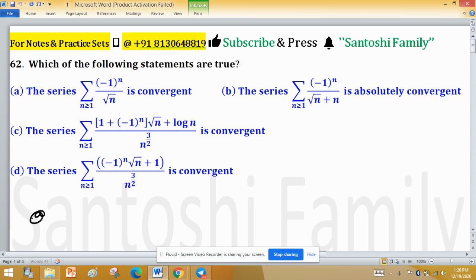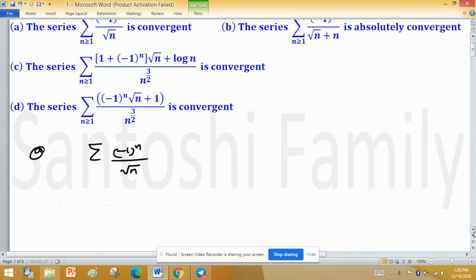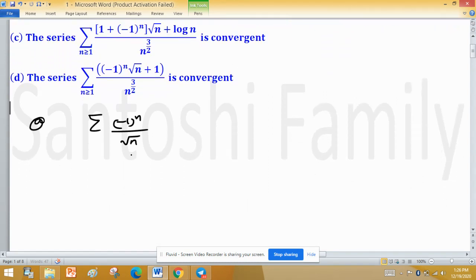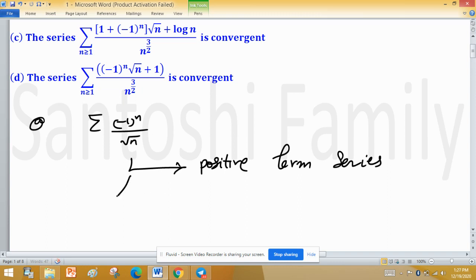Now first take option A, series minus 1 raised to the power n divided by root n. It is alternating series, and for alternating series we know the concept of Leibniz test. According to Leibniz test, after making this positive term series, the mod of un should be monotonically decreasing,